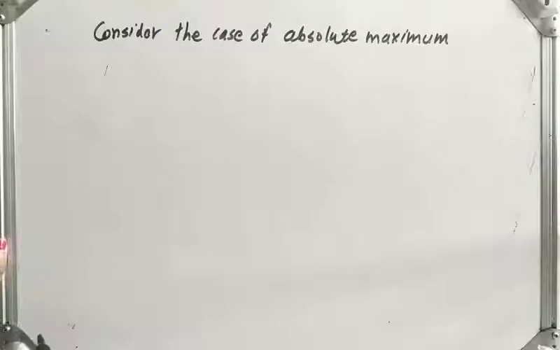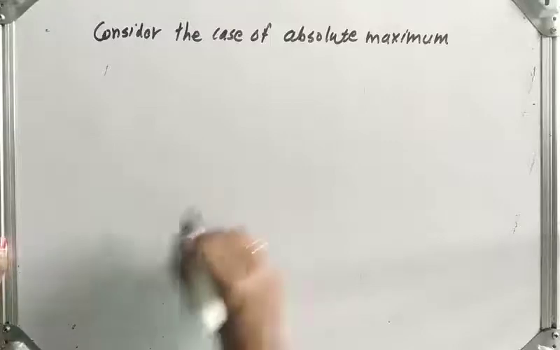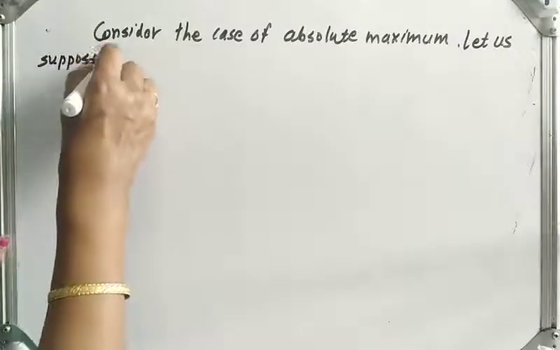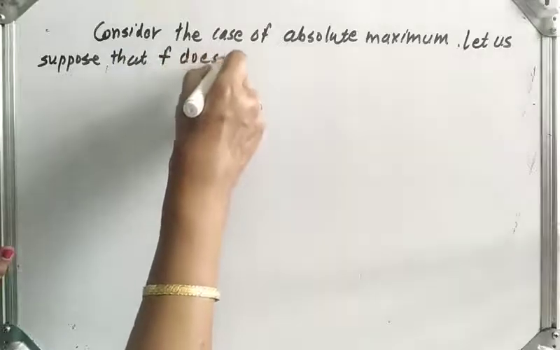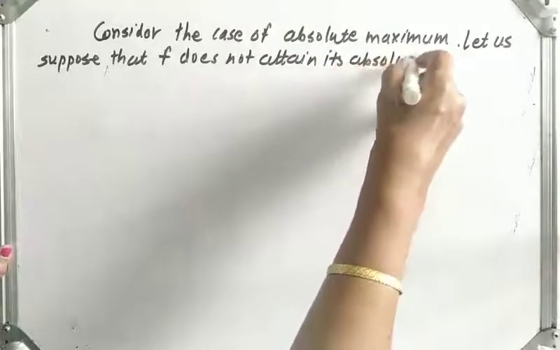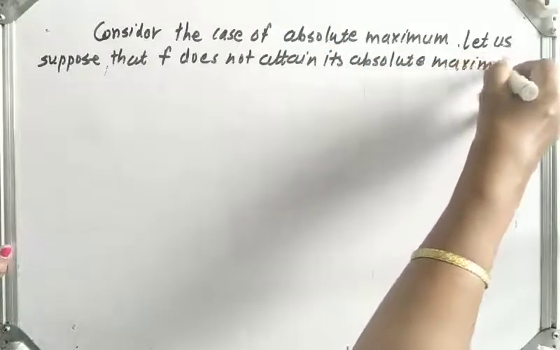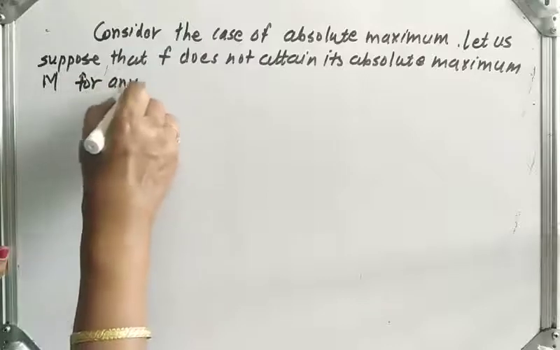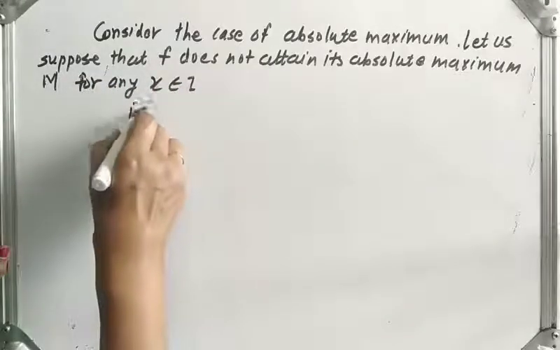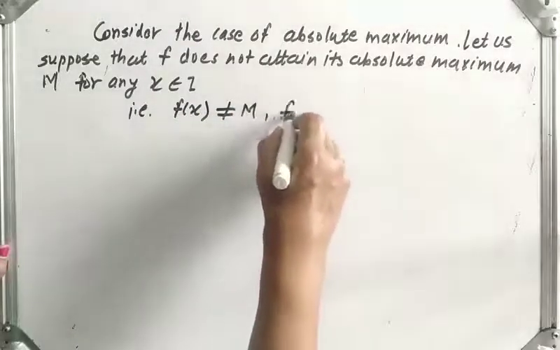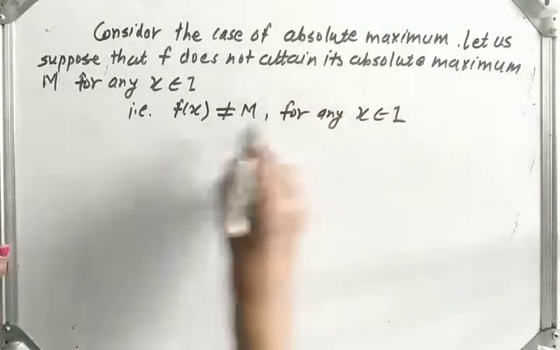Now we have to show that f(d) is equal to M, but on the contrary, let us assume that f does not attain that capital M. So let us suppose that f does not attain its absolute maximum M for any x belonging to I. That is, f(x) is not equal to capital M for any x belonging to I. This condition is not satisfied.